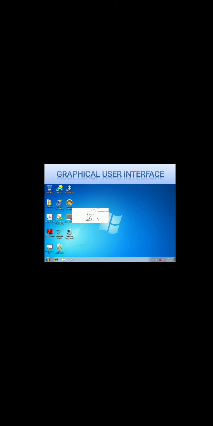So students, in the next class we will be continuing with the operating system that is based on graphical user interface, that is Windows operating system.